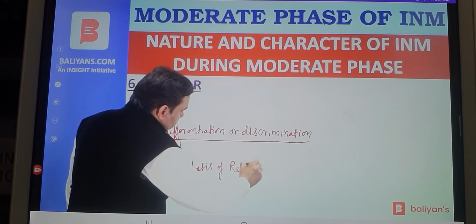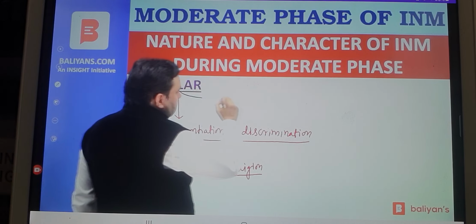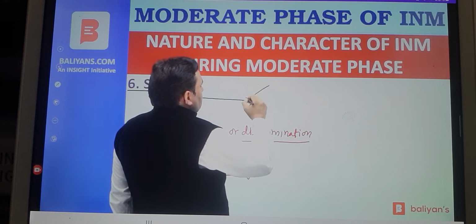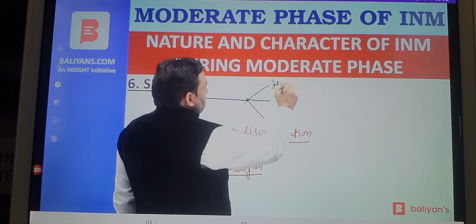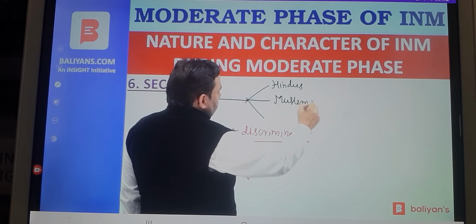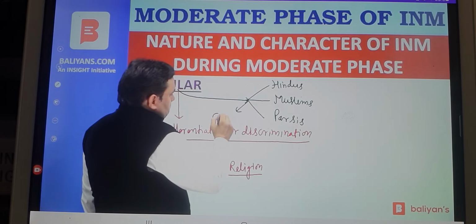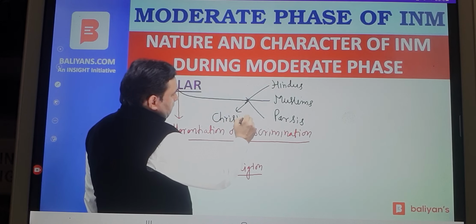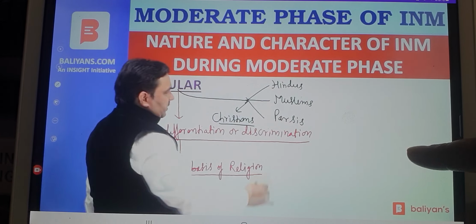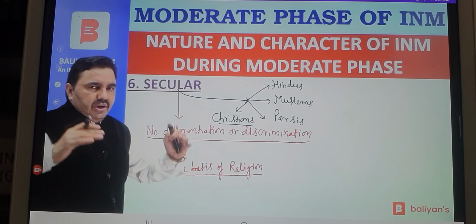This secular character of moderate politics can be seen in the fact that Hindus, Muslims, Parsis, as well as Christians, all were part of Congress during the moderate phase, of course, during later phases also. But here, since the topic is moderate, you see, during the moderate phase.